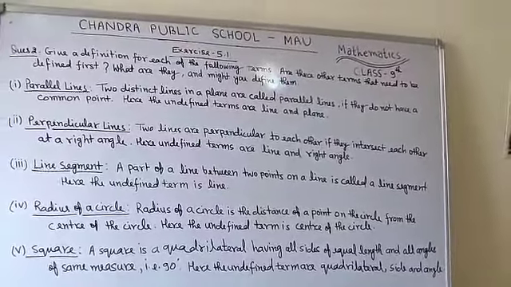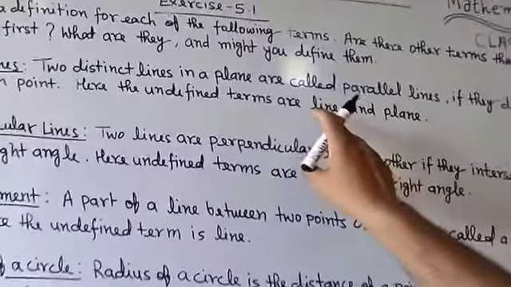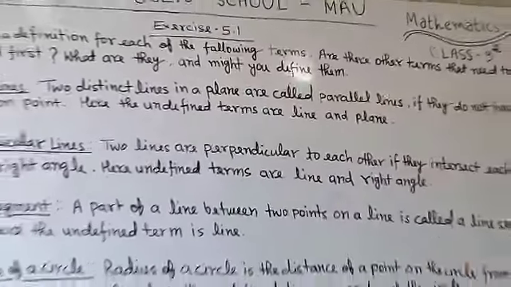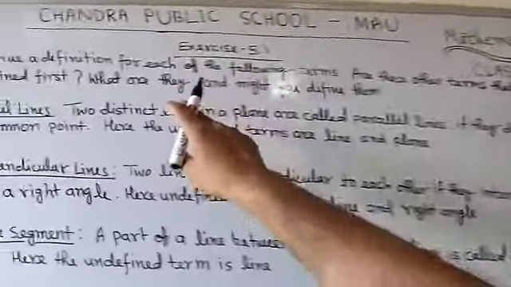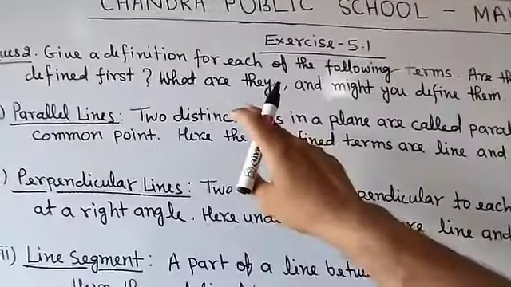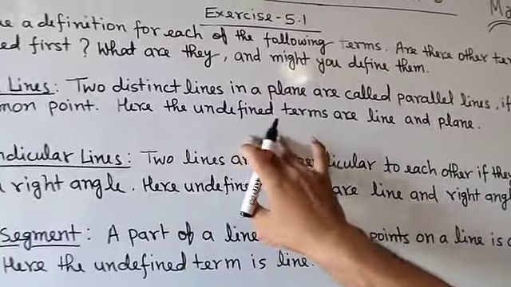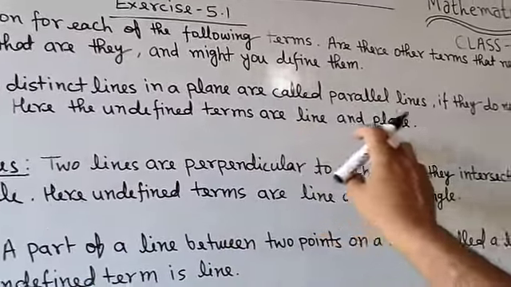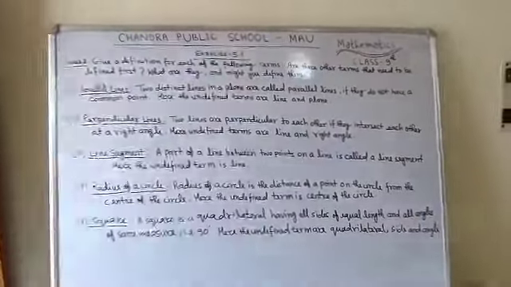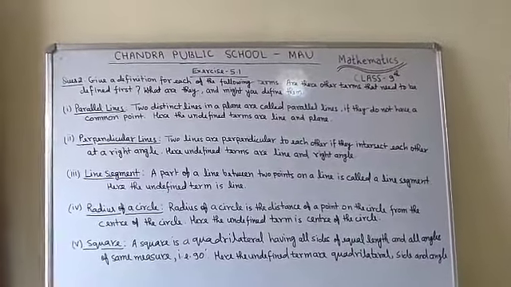So what are the terms which are not defined here? Here, line and plane. I have used the words line and plane here, which are not defined. In the question it is asked what other terms need to be defined first, and what are they. So I have indicated the undefined terms, that are line and plane. Students, I gave the definition of line and plane in my previous video, so from there you can define what a line and a plane are.